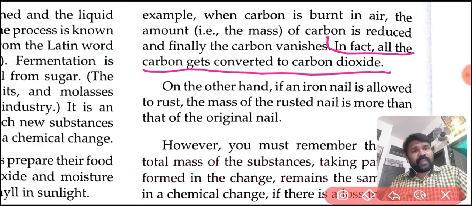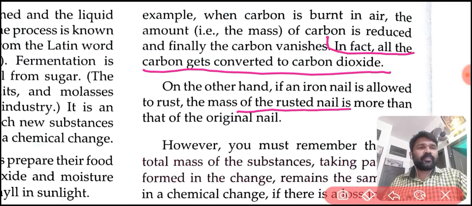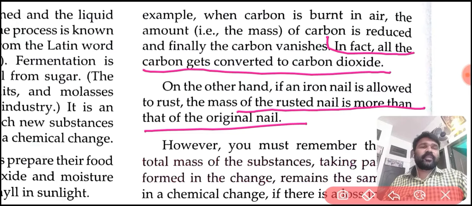On the other hand, if an iron nail is allowed to rust, the mass of the rusted nail is more than that of the original nail. If we observe the rusted nail, the mass of the original nail will be less than that of the rusted nail. The rusted nail will have more mass.